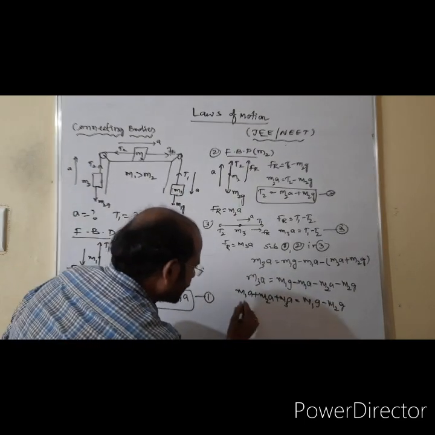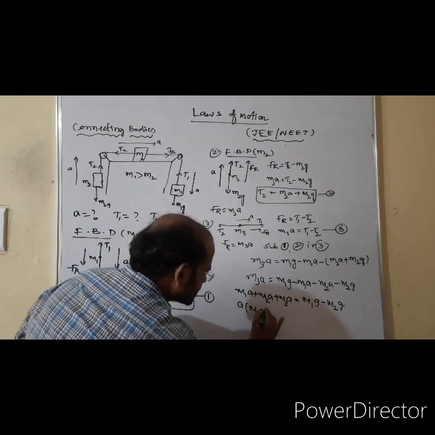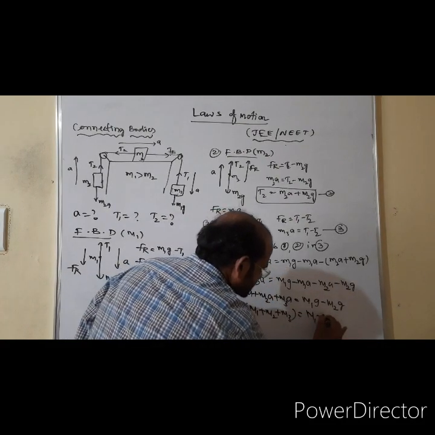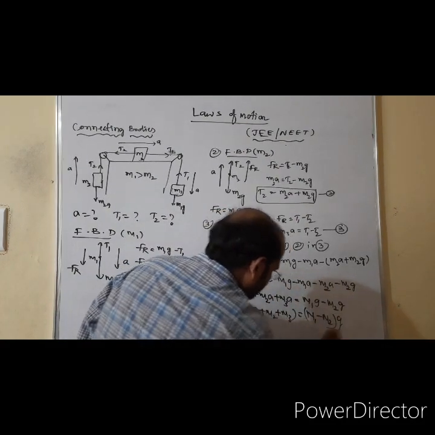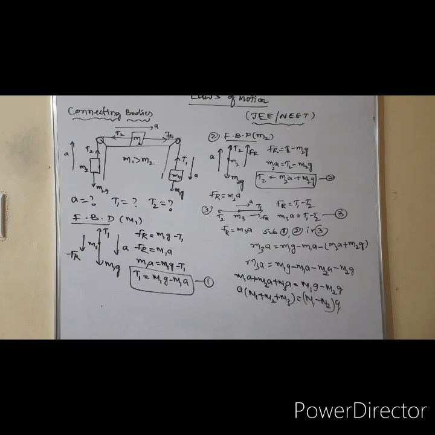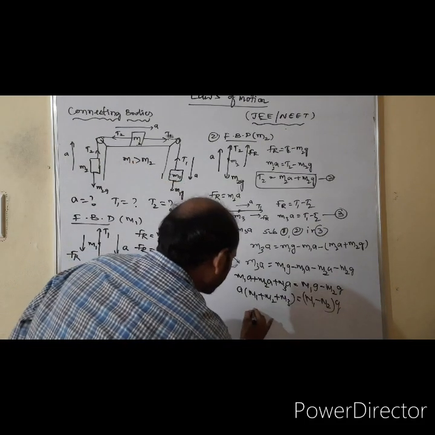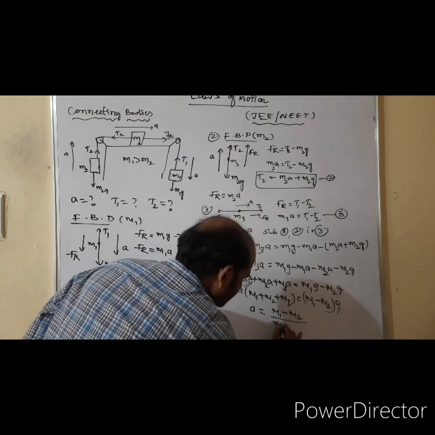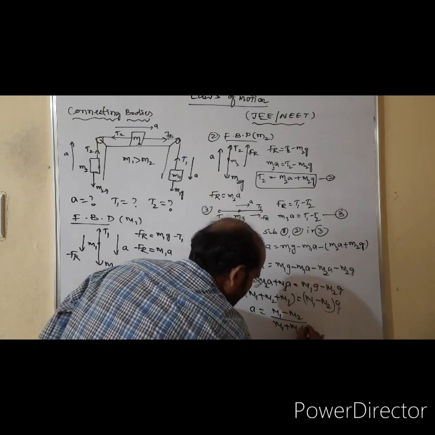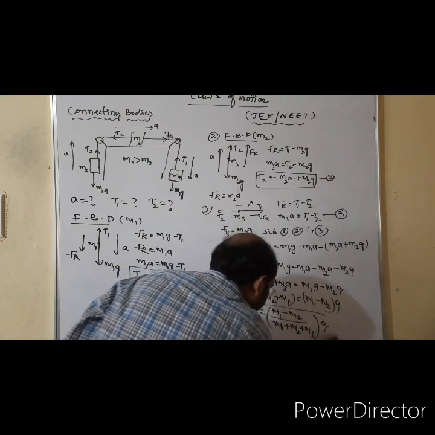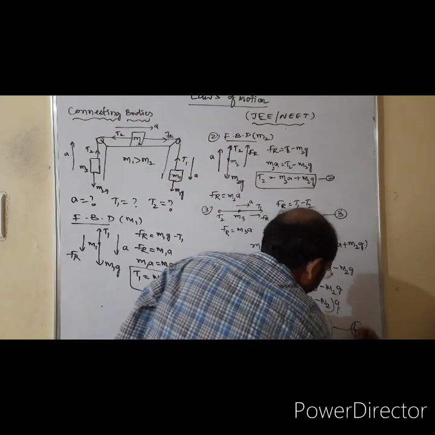Now look at here, you take a common A here, M1 plus M2 plus M3, which is equal to M1 minus M2 into G. Therefore, the acceleration of the system we can write as like this: A is equal to M1 minus M2 by M1 plus M2 plus M3 into G. This is the acceleration of the system. This is, you say, the fourth equation.